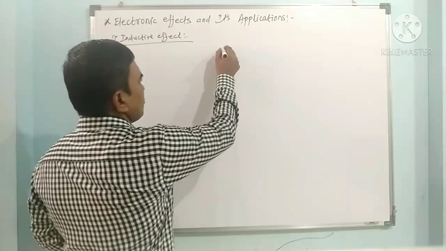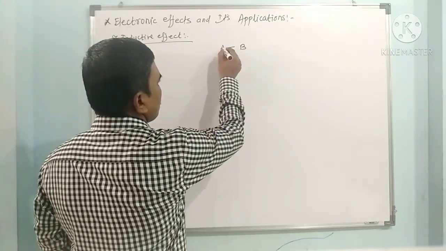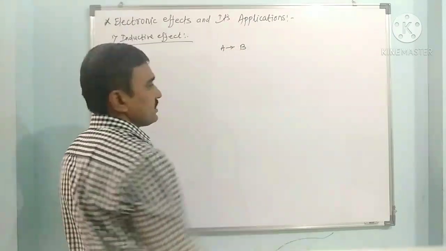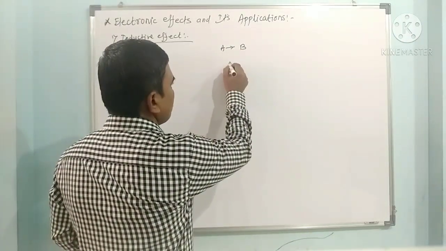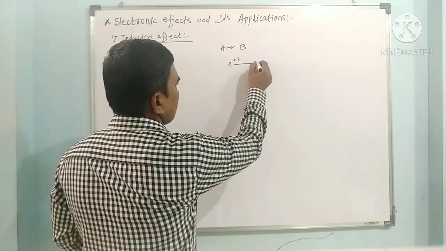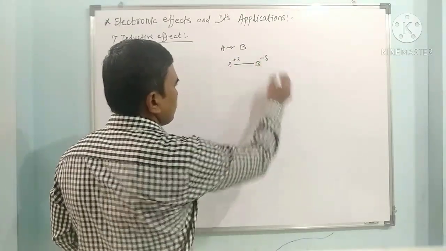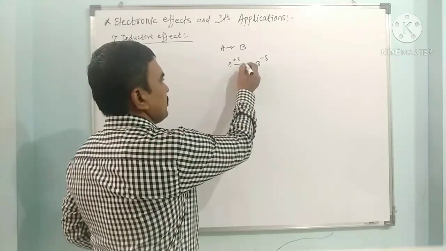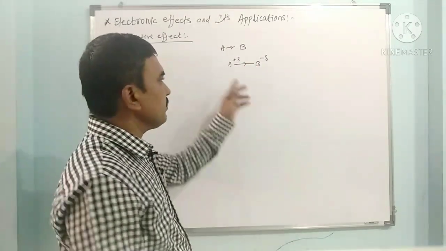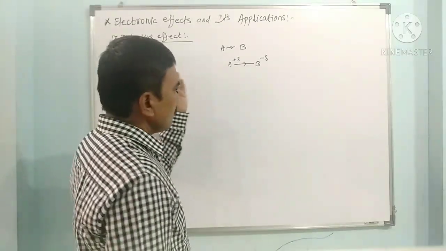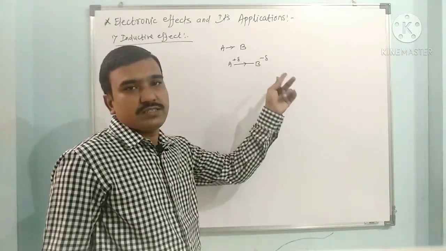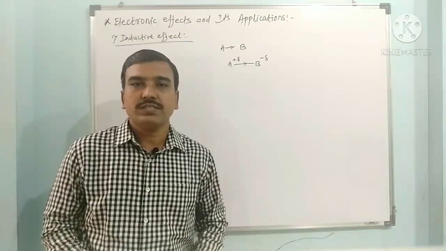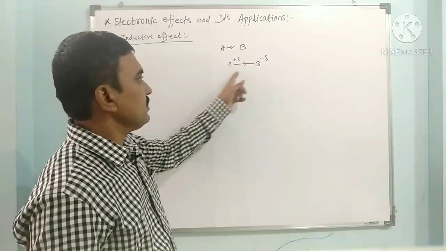Suppose the bond is present between A and B, and B is more electronegative, so the bond is shifted towards B. So A becomes delta positive and B becomes delta negative, meaning electron density is more towards B. Because of this displacement of the sigma electron pair, electron density around B increases while electron density around A decreases. So this is called the inductive effect. This is the polarization of the sigma covalent bond.